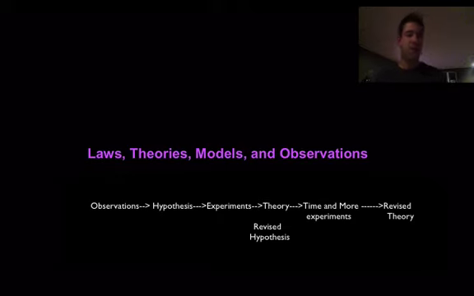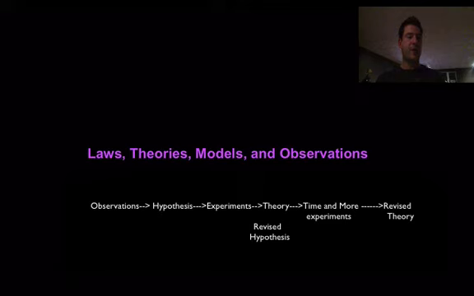But basically, what we look at in these observations is we need observations, and then we form hypotheses from there. We need to do this as many times as we can, and form experiments. And from these experiments, we are going to either develop theories, or revise our hypothesis, and we continue doing that as many times as we need.